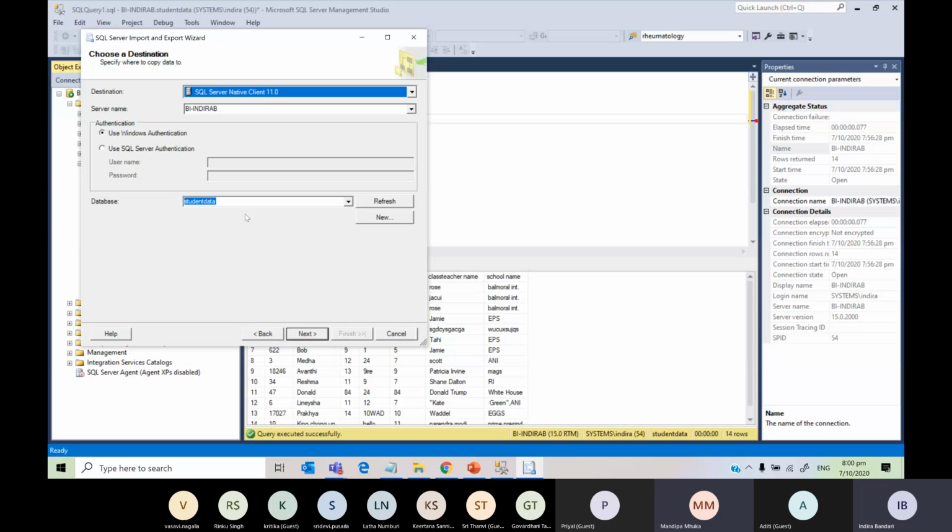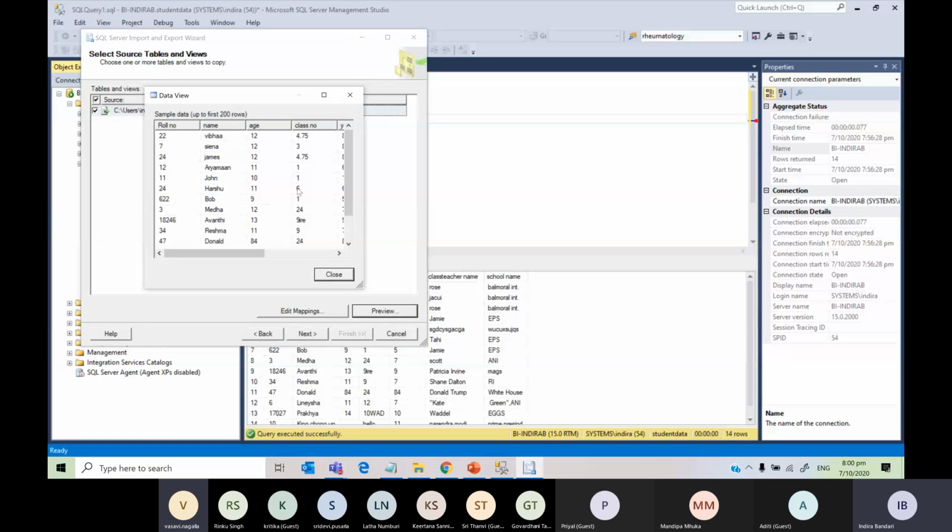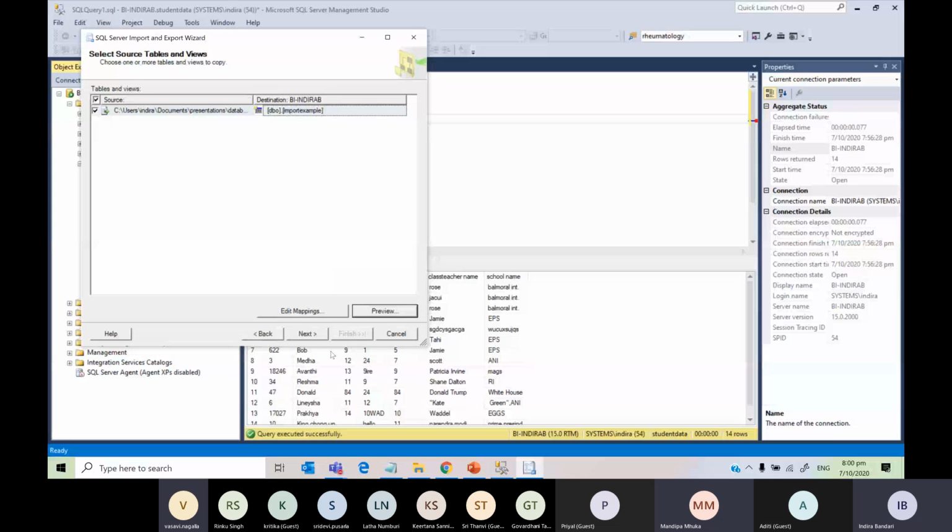And then go next. And then here is the destination where you can remove the space in import example, or you can give any other name. And just see what the preview is. If you see this, then that means the data that you are importing is good.